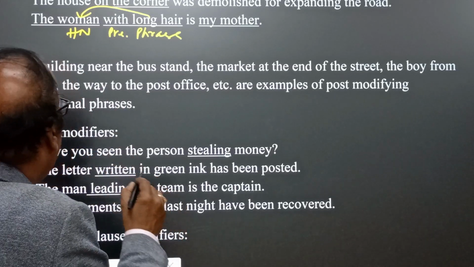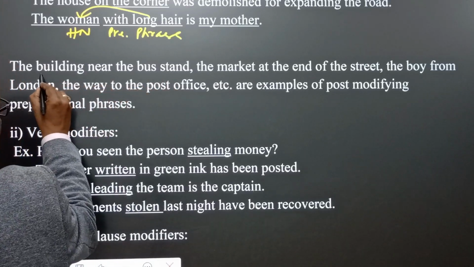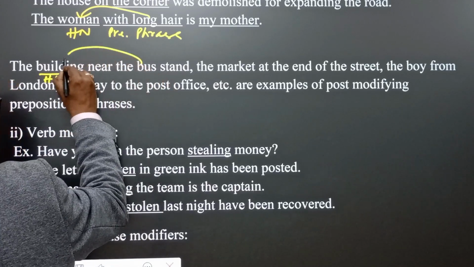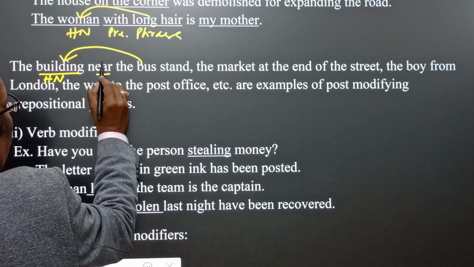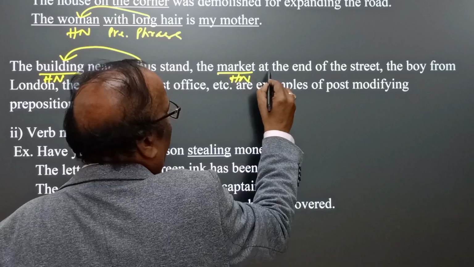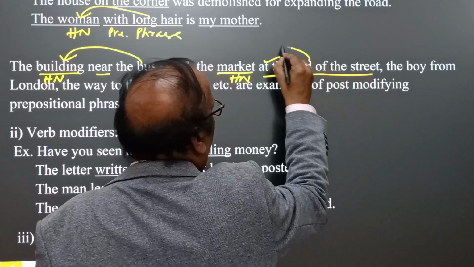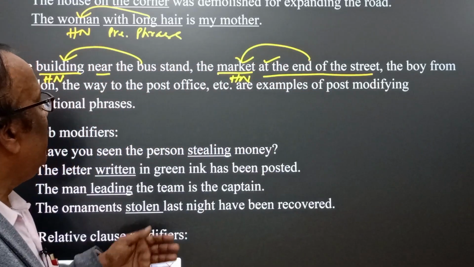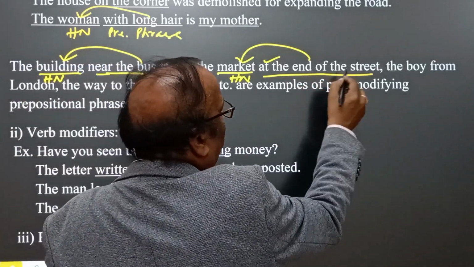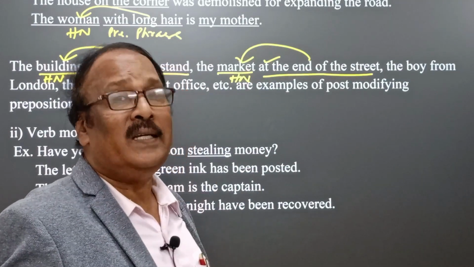This is very interesting. And the building near the bus stand: the building is the head noun, and near the bus stand qualifies the building, where near is the preposition. And the market at the end of the street: the market is the head noun, and at is the preposition. At the end of the street qualifies the market, which is at the end of the street. Similarly, near the bus stand qualifies building.